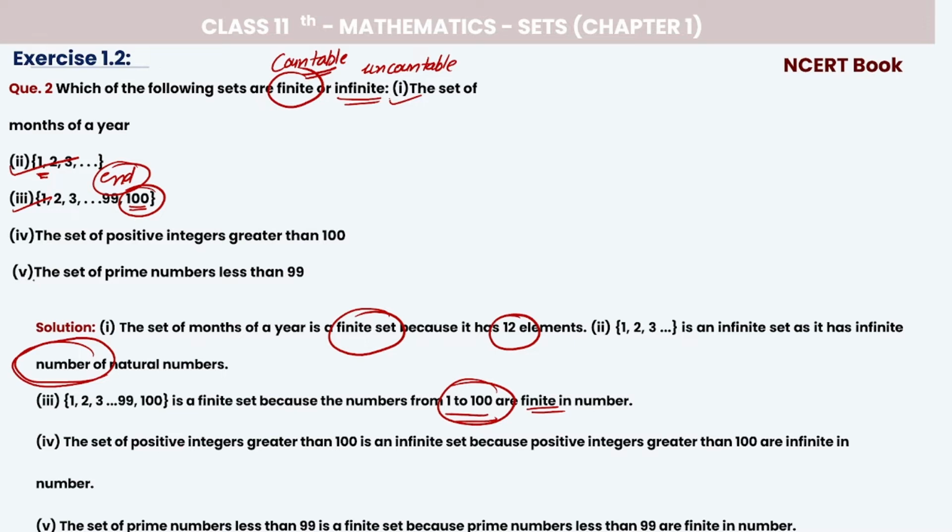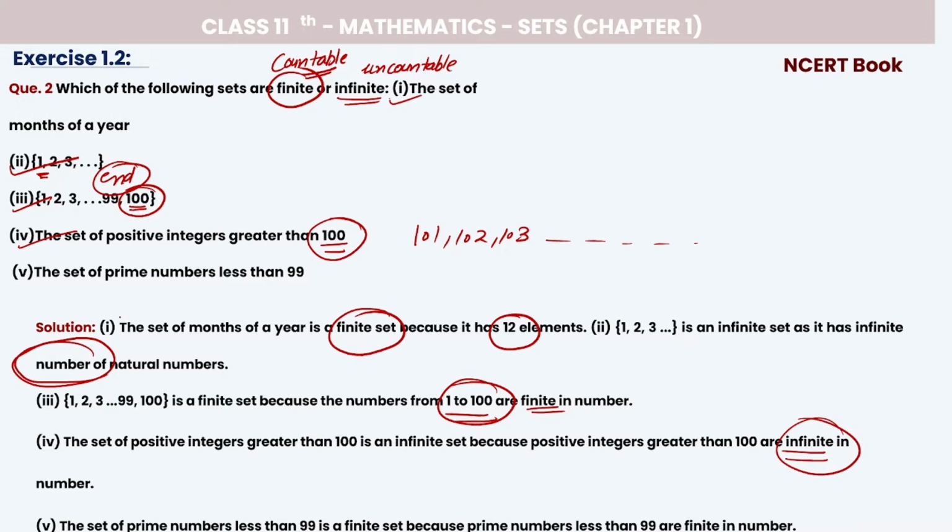Right? Now next is the set of positive integers greater than 100. Consider positive integers which are more than 100. After 100, if we count 101, 102, 103, then where will it end? We don't know, right? We can continue it. Write as many numbers as you can, then add 1, 1, 1, 1, and it will again increase, right? So that's why we say that there are infinite numbers which are more than 100.